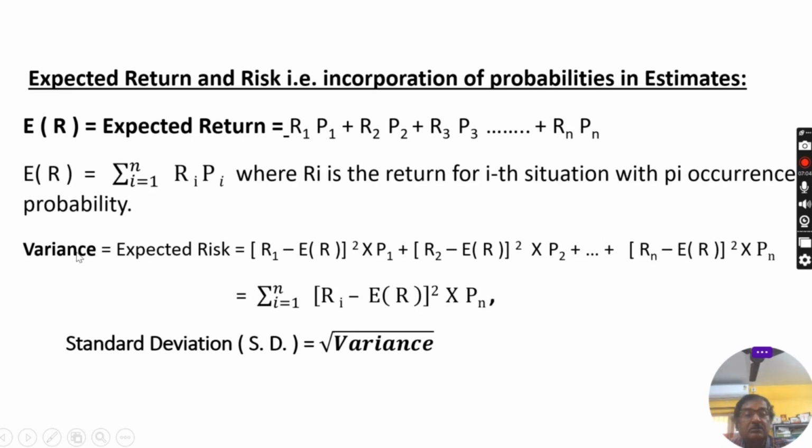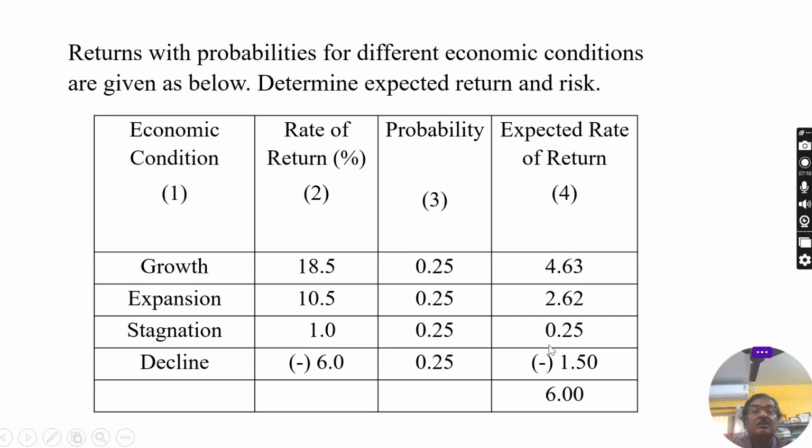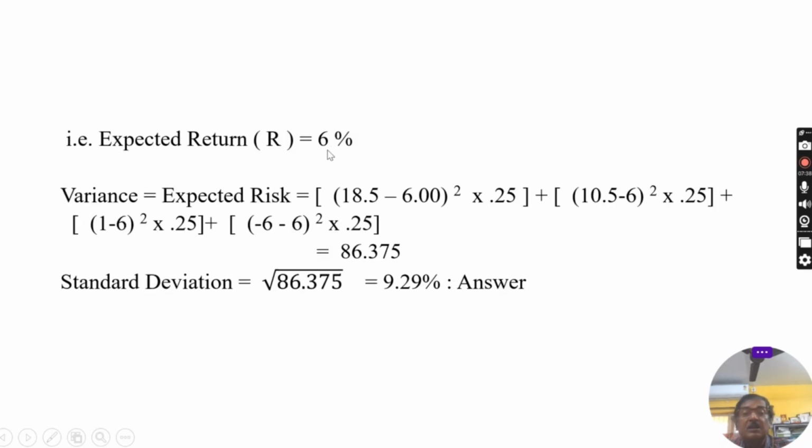And if you can calculate the variance, then you can easily calculate the standard deviation also with the help of this formula. I have discussed it. Now, again, we have discussed the use of the risk formula in the case of probability. The return we have already discussed in my previous video, that's why I am not going to repeat or discuss it again. The expected return is 6% and variance will be calculated